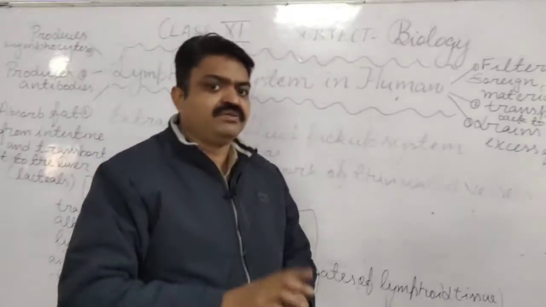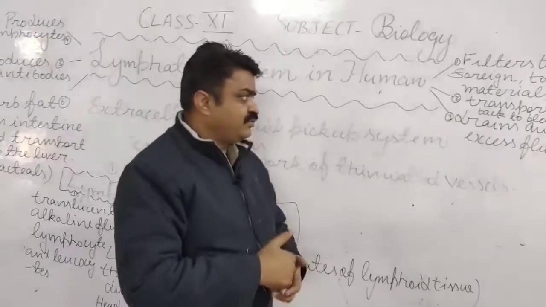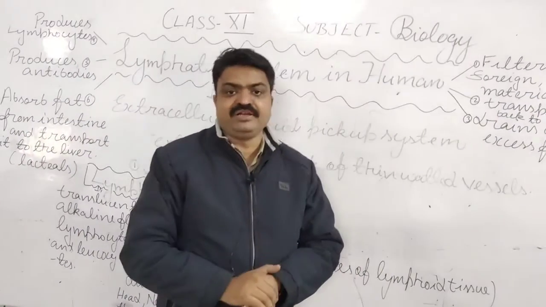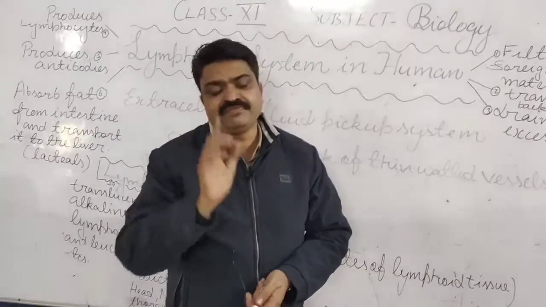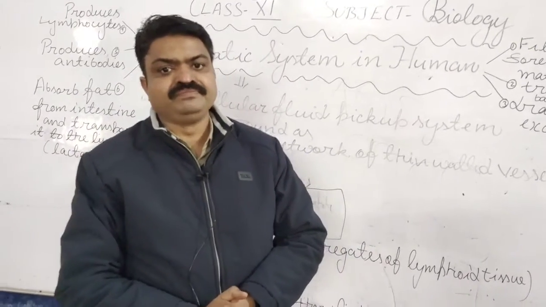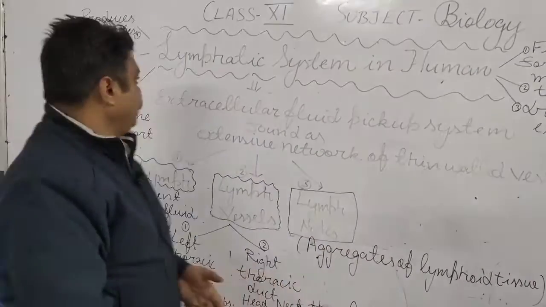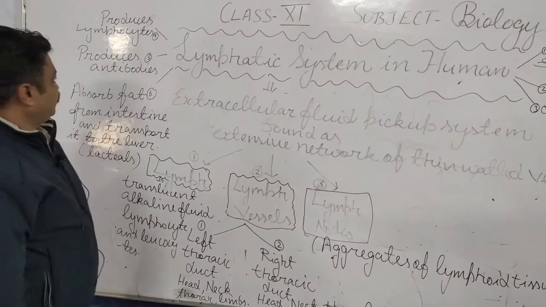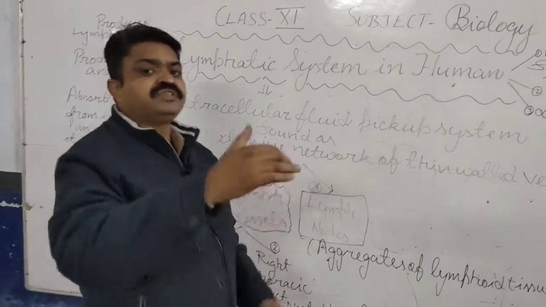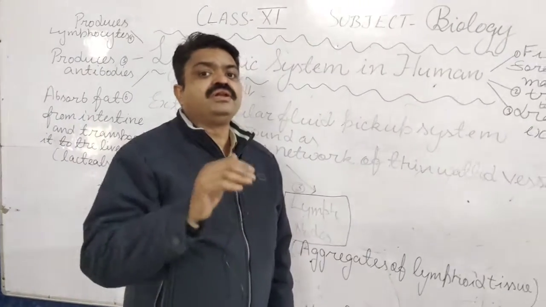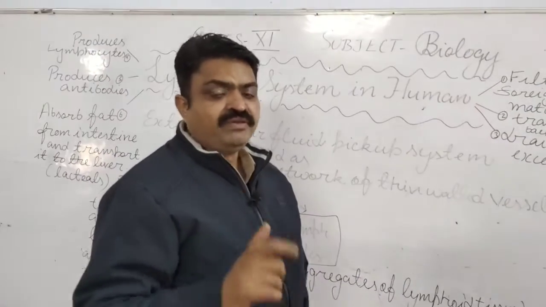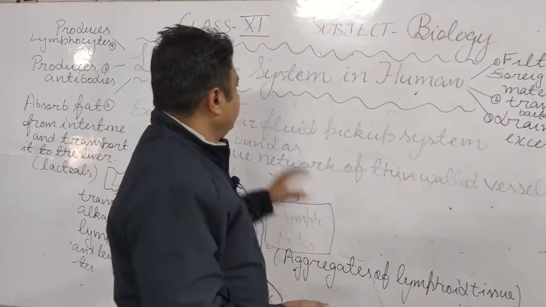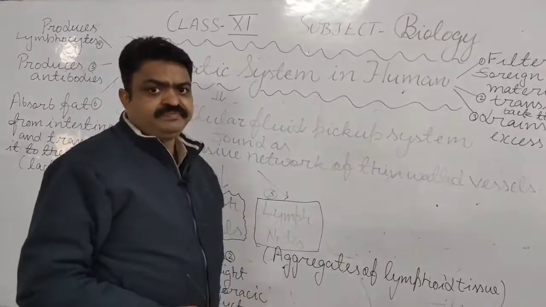Extracellular or excess fluid is drained with the help of the lymphatic system in the different parts of the body. It also produces lymphocytes, and leukocytes are produced with the help of the lymphatic system.